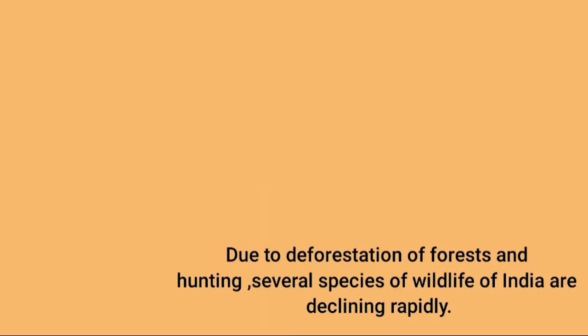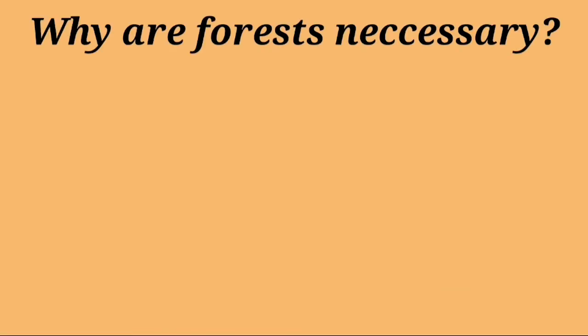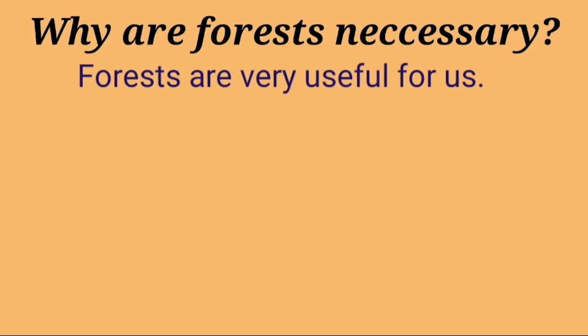Deforestation, or cutting down of forests, and hunting have disturbed wildlife a lot. Due to deforestation and hunting, there is a repeated decline of wildlife and forest in our country. So we all need to stop this. For this, we should take some actions, or implement some programs, to stop deforestation. Then we need to see why forests are necessary.